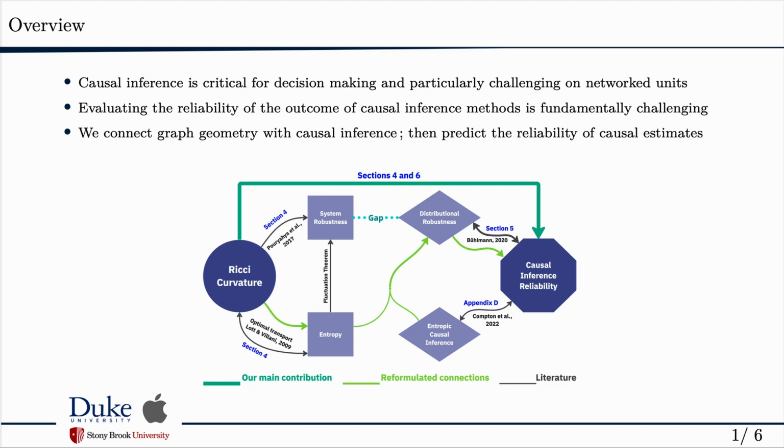We connect graph geometry with causal inference and show that we can use Ricci curvature to predict the reliability of causal estimates on networks. As this diagram shows, there are connections between Ricci curvature, entropy, and system robustness, and on the other hand, between distribution robustness and causal inference. We reformulate some of these connections to establish a direct link between Ricci curvature and causal inference reliability. You can refer to relevant sections in our paper for more details on how we establish this link.